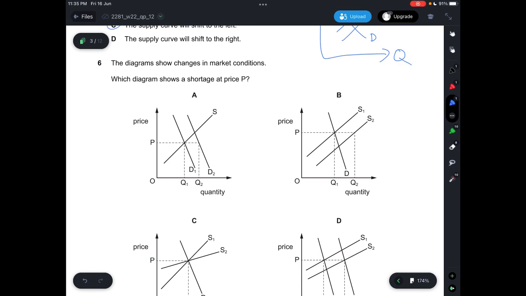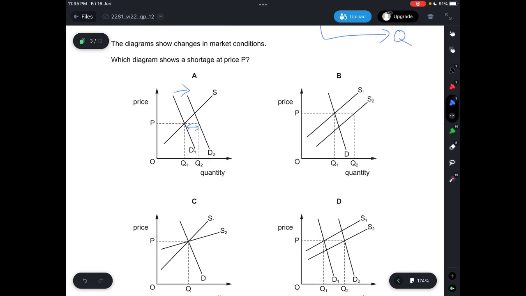Question 6. The diagram shows changes in the market conditions, and which diagram shows a shortage at price P. If you look at A, at D1 and S, this is equilibrium. There is an equilibrium price, and then equilibrium supply and equilibrium demand. However, if you were to shift to D2, at the same price, there's actually a shortage, because there is an increase in demand, and there's no way the quantity supplied could fulfill the quantity demanded, so that means there will be a shortage. This can be indicated by the difference between D1 and D2.